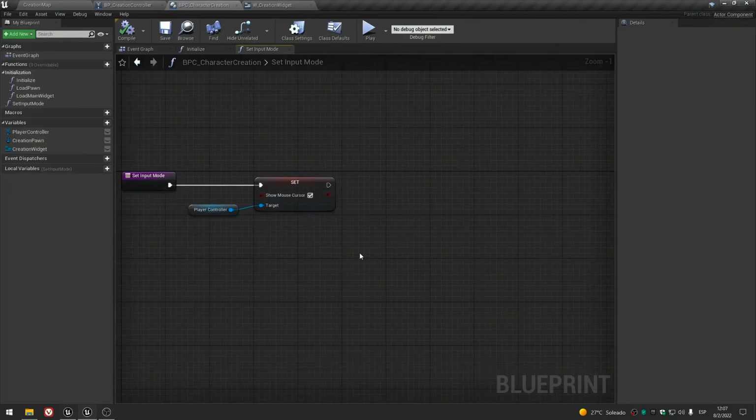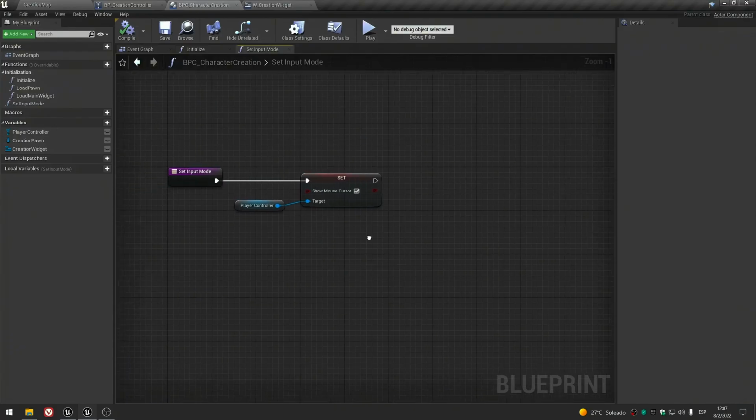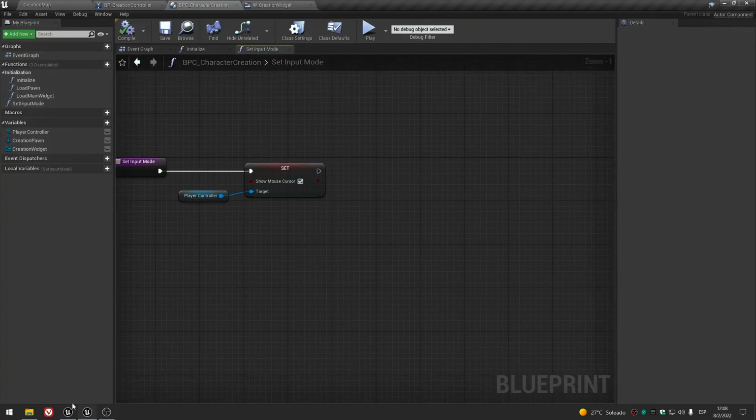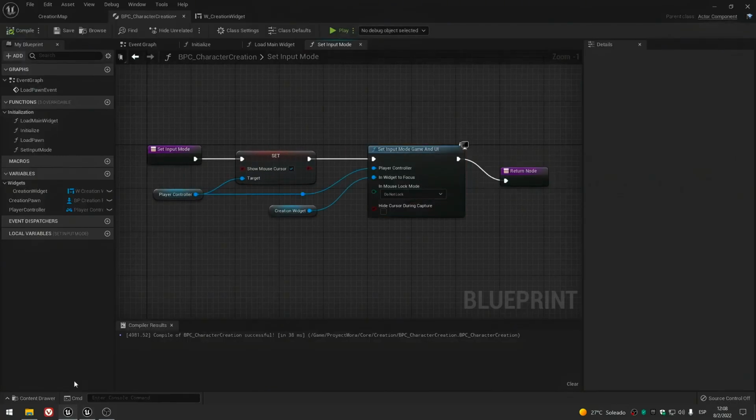Another thing that we need is that our cursor focus is on the widget, and it's a very important thing to consider. It's very common to see focus problems between widgets. That usually happens when you want to click something and you don't have the focus. It's a common problem, but with a very easy solution. The function that we need is this one, set input mode game and UI.